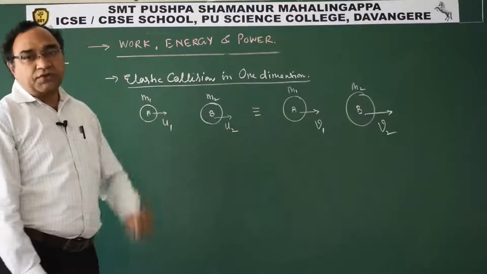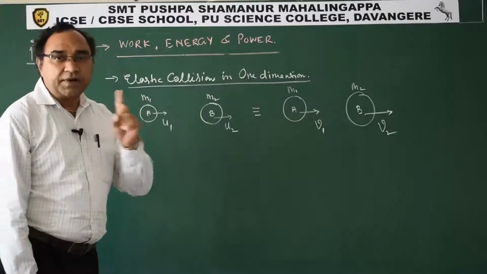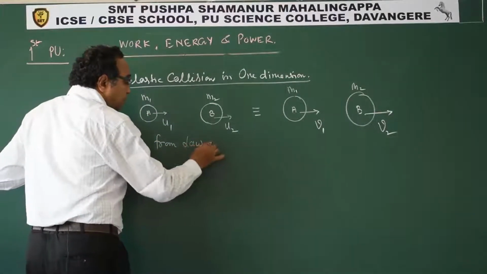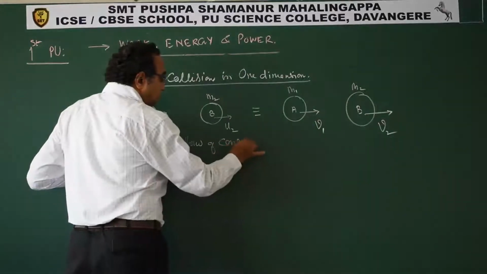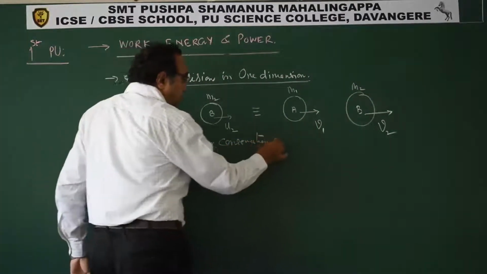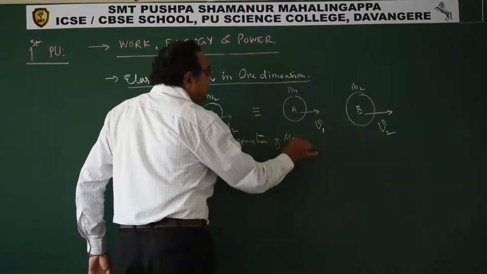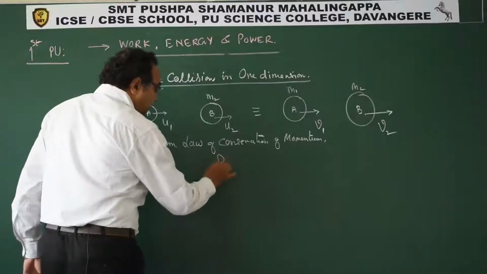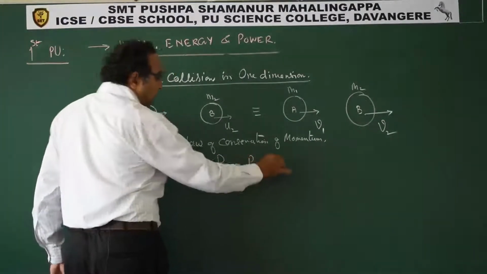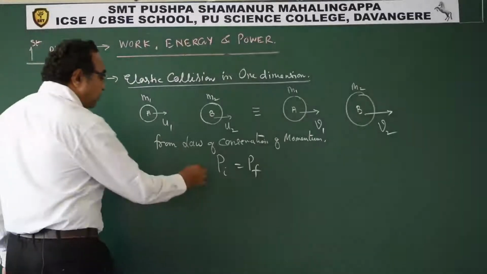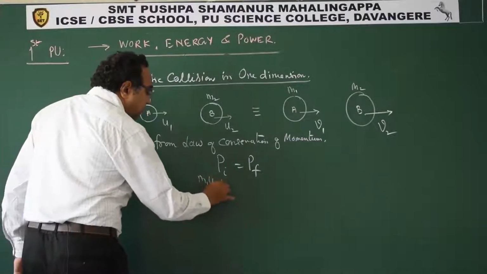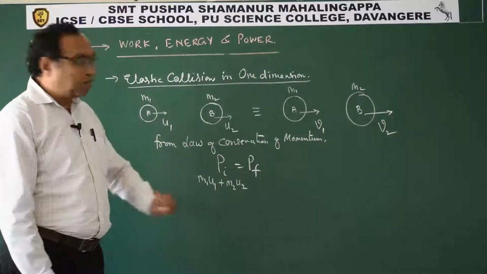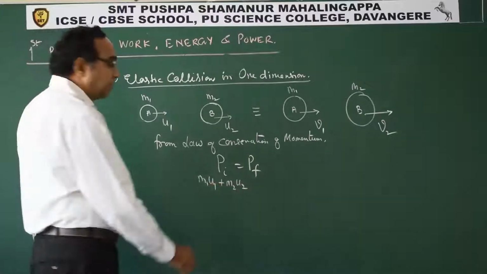Now in elastic collision, first, momentum is conserved. From the law of conservation of momentum, we can say initial momentum is equal to final momentum. So initial momentum is m1 u1 plus m2 u2. They are in the same direction. Momentum is a vector quantity, so we give the same sign to the initial momentum.